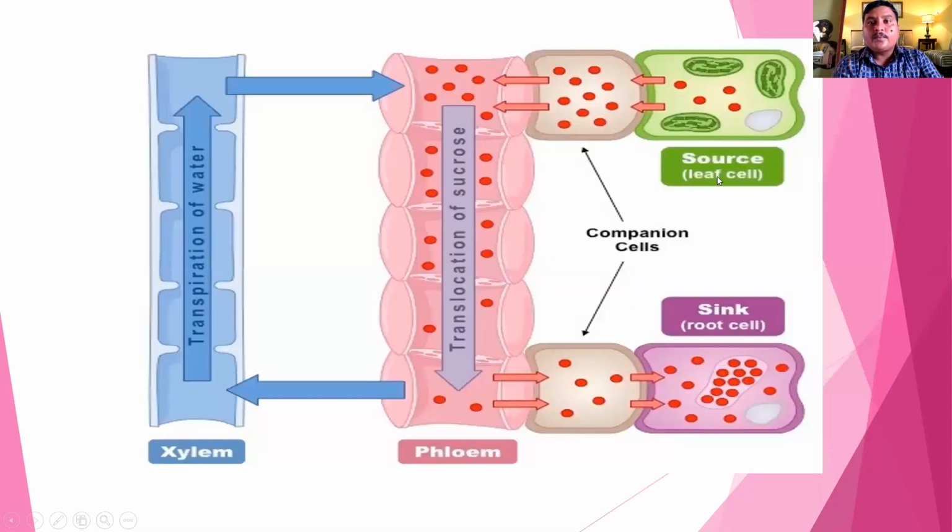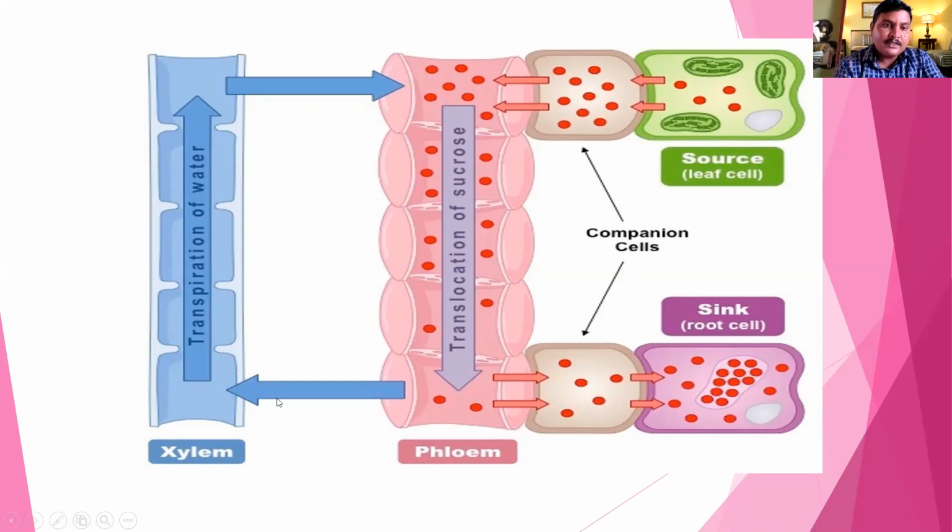Sugar moves from the source, like the leaf cell, to the companion cell and then the phloem cell. In the leaf, sugars are formed by photosynthesis. The sugar is dumped into the companion cell by mass flow, and from the companion cell into the phloem. It moves upward and downward and goes to the sink, like the root cell or any other part other than the leaf: stem, root or other parts like fruits. From source to sink, movement of solute from high concentration to low concentration takes place in the form of mass flow.